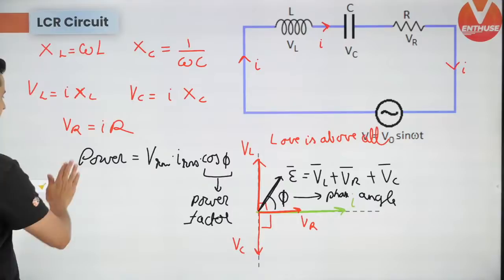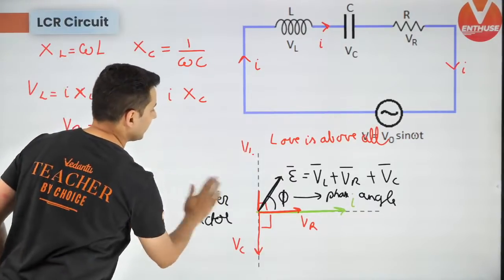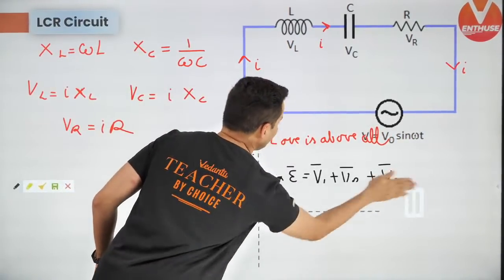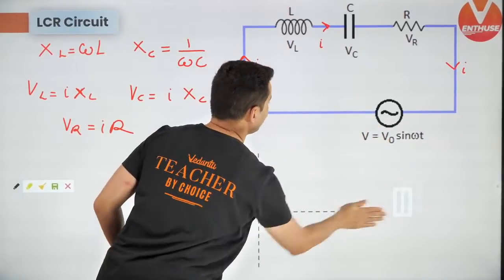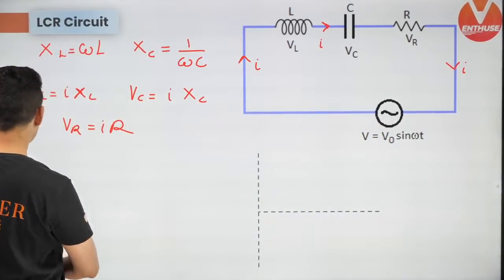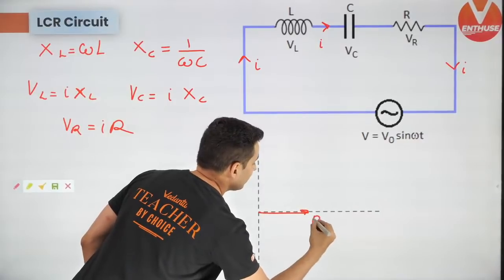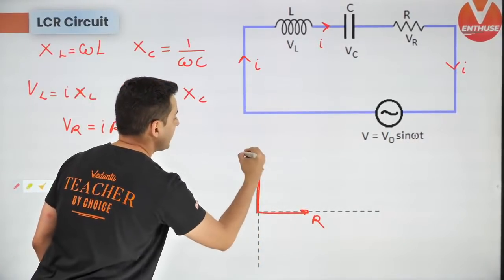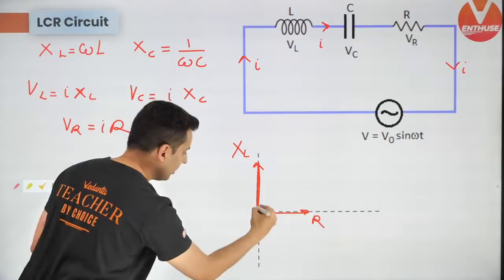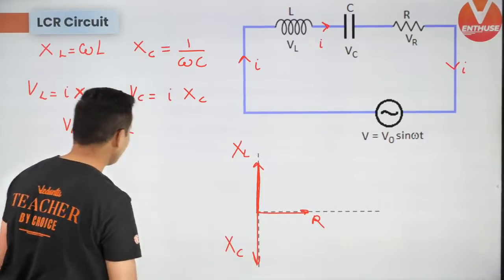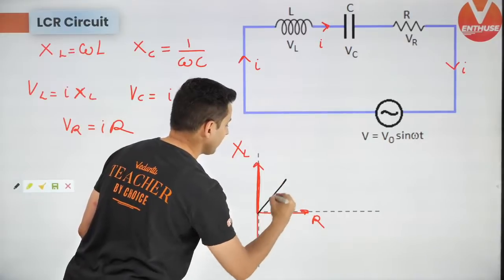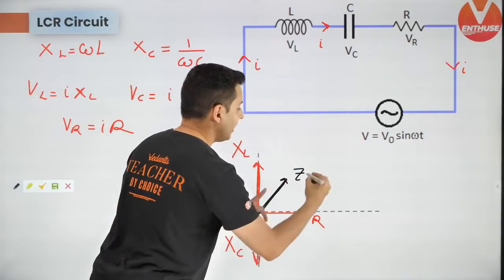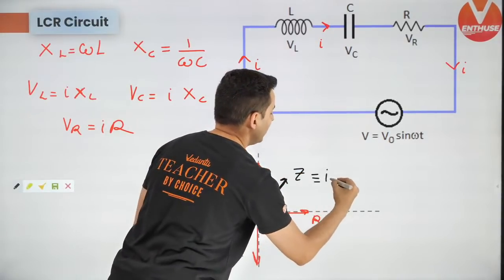Yes. Next up over here, you can also draw the same diagram for resistance. So this will be resistance, this will be XL, love is above all, remember, and this will be XC, and if you take the vector sum, you will get Z, and Z is nothing but impedance.